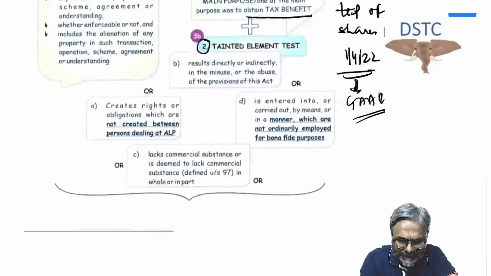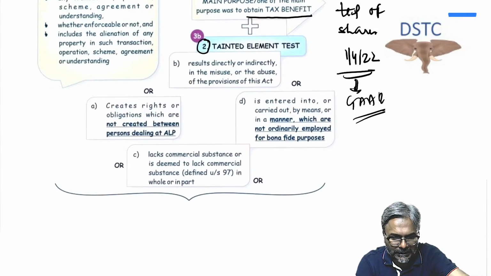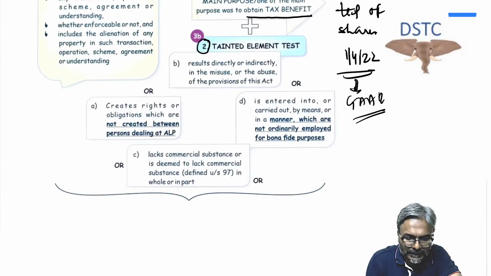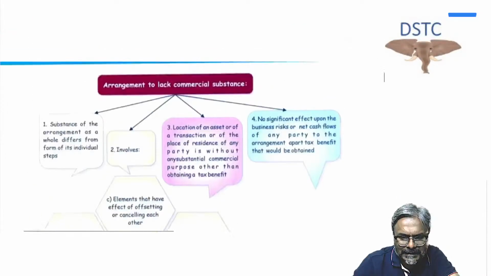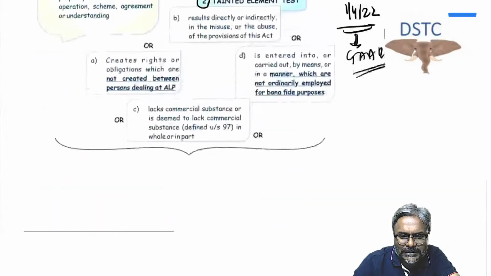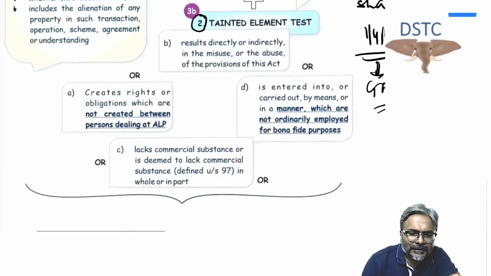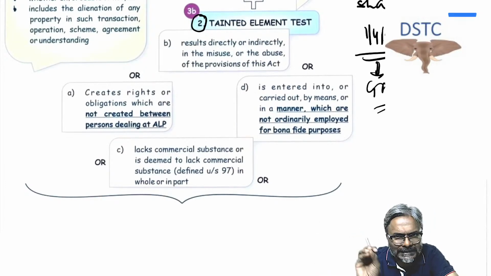Now let's come to the second one, students, which is tainted element test. Now this is an important one, students. What is the second one? The tainted element test. Now what is this tainted element test, or may I say secondary test? The tainted element test, students, is nothing but the secondary test. Now what is the secondary test, students? Be careful here. Out of the secondary test, which is known as tainted element test, any one of the 4 points needs to be satisfied.